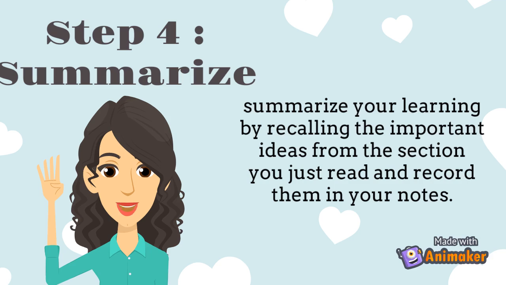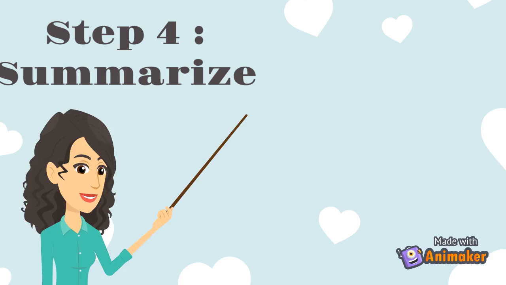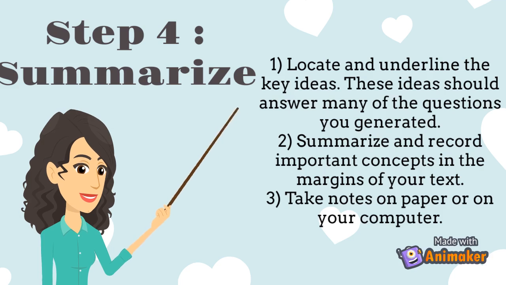Summarize means make notes. After you finish reading a section of text, summarize your learning by recalling the important ideas from the section you just read and record them in your notes. When summarizing, you might do the following. First, look at and underline the key ideas. These ideas should answer many of the questions you generated.